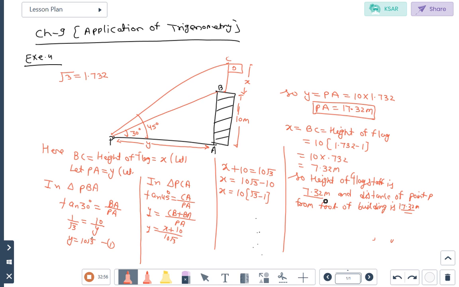Then you will identify how many right angle triangles are present. On that right angle triangles, you will apply the trigonometric ratios. Then after you will get the answer. जो कॉमन साइड आ रही है उसकी वैल्यू फाइंड आउट करके सेकंड में पुट करना है.